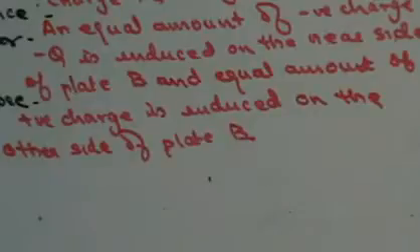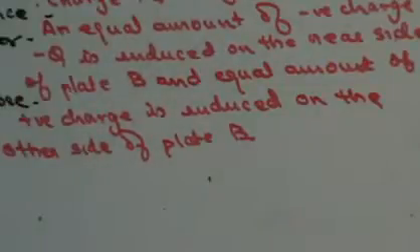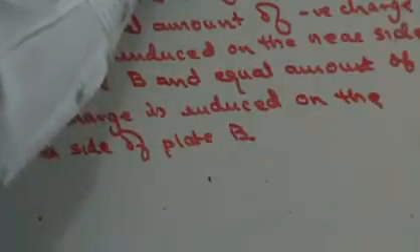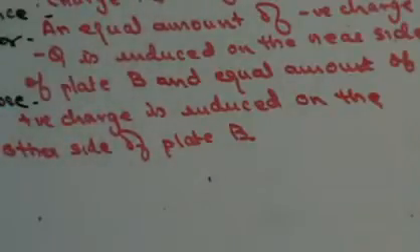Now, the induced negative charge is bound to the given charge by the induced positive charge. See, why will you have this negative charge on the near side? Because of the positive charge. And it will have a tendency to move towards plate A, whereas the positive charge on the other side of plate B will have a tendency to move away from plate A. The negative charge moves towards plate A; the positive charge moves away from plate A.